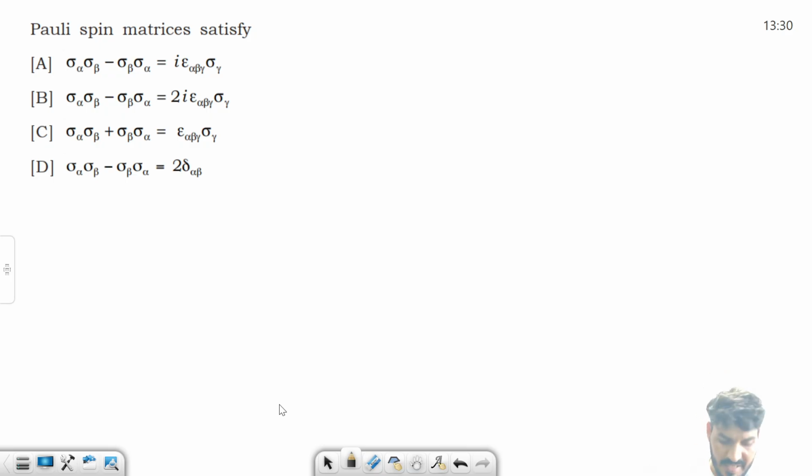This is a very simple and straightforward question. The Pauli spin matrices satisfy which relation? Now, these are straightforward questions. In examination, you have to directly remember these relations.